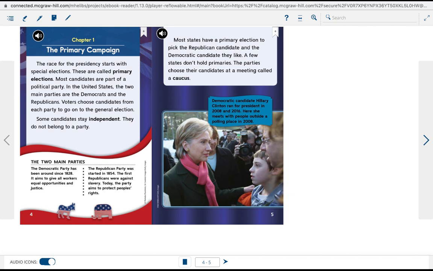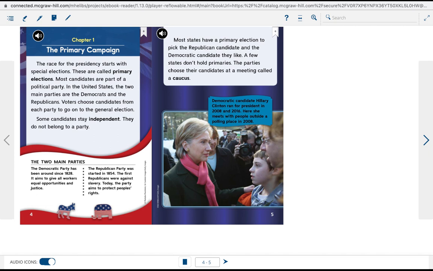Chapter 1: The Primary Campaign. The race for presidency starts with special elections. These are called primary elections. Most candidates are part of a political party. In the United States, the two main parties are the Democrats and the Republicans. Voters choose candidates from each party to go on to the general election. Some candidates stay independent. They do not belong to a party.